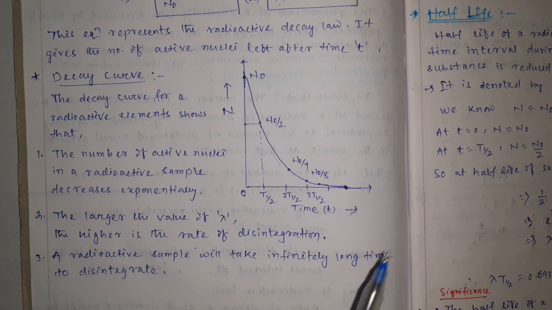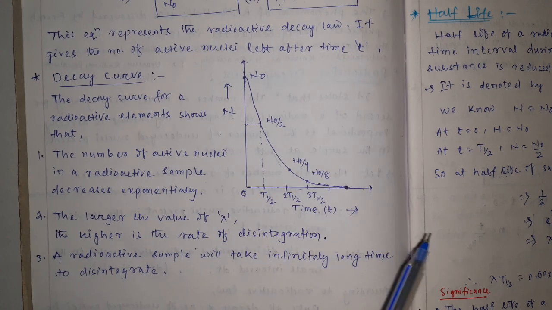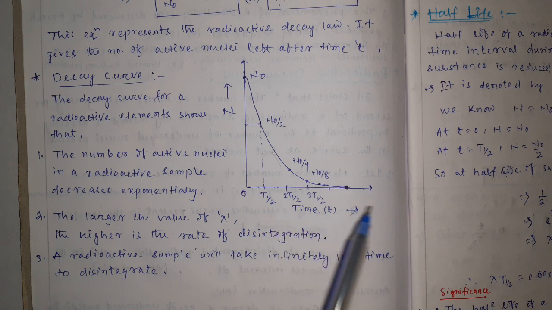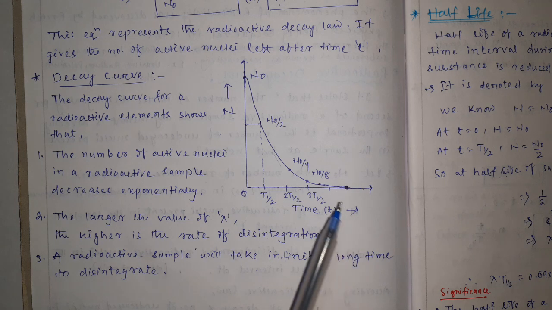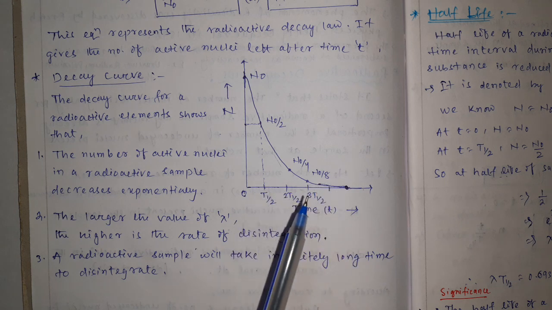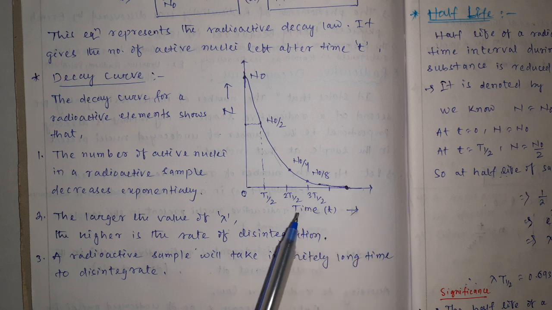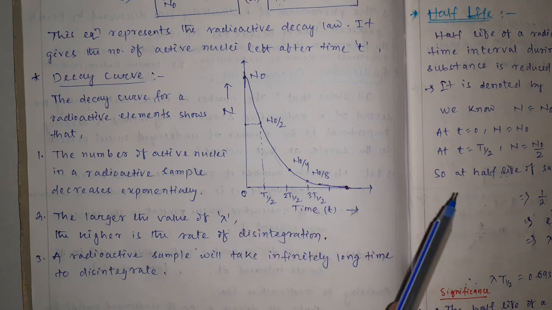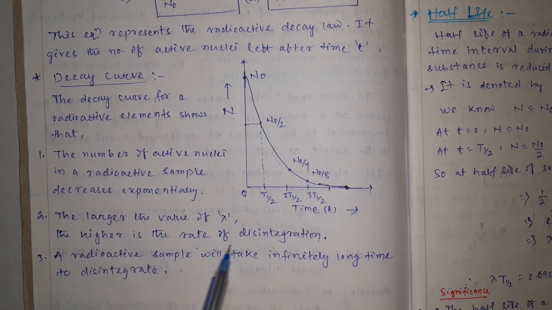We can find some interesting things. First, the number of radioactive nuclei in a radioactive sample decreases exponentially, as we have already found with the formula N equals N0 e to the power minus lambda t. That means the decay occurs exponentially. Second, the larger the value of lambda, the higher the rate of disintegration.